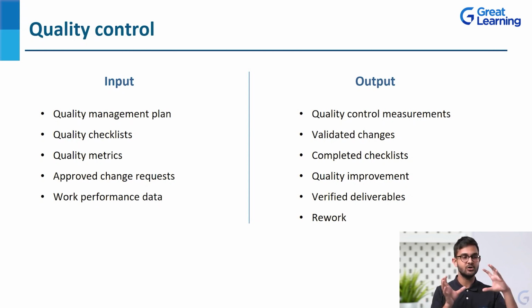So make sure you start with quality planning. A proper plan should be ready. Once the plan is ready, you assure quality at each and every step of the project life cycle. And then eventually you control the quality by making sure whether we have met the proper quality standards or not. And if we have met, to what standards we have met. Now these things are very, very important, and that's all quality control is all about.